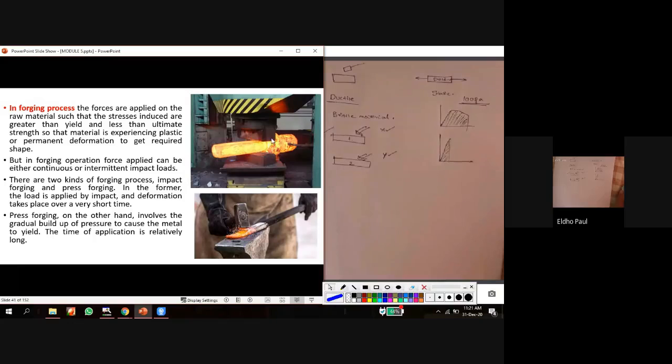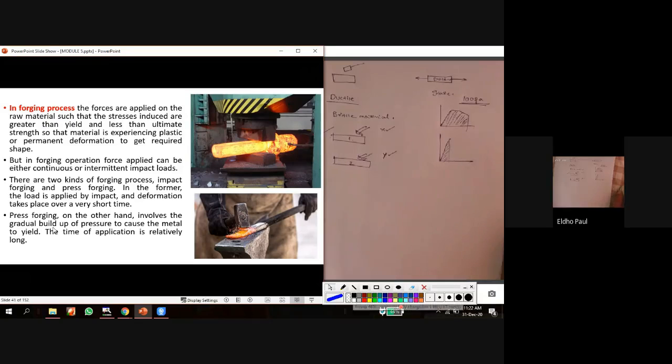Another type of forging process is this one, like pressing. Here we are applying a static load. Gradually we are applying a pressing load on the material, but in hammering we are applying impact load. These are the two types of forging process. By the forging process, we can change the shape of the raw material. So that is the forging process.